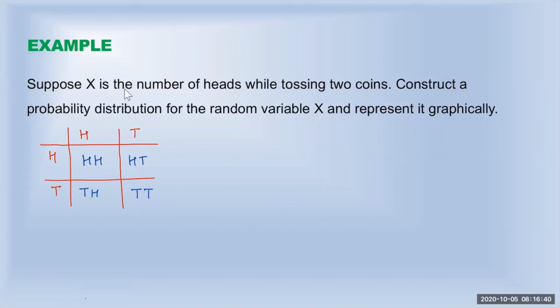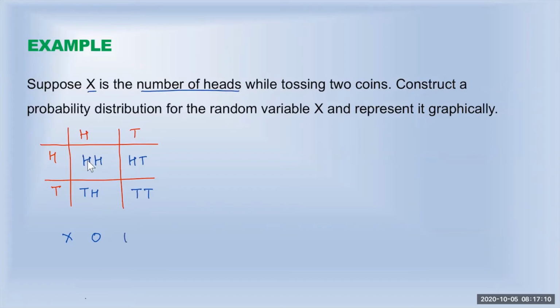And here we are looking at the number of heads. X is the number of heads. So if I want to write how many heads are there, here, if you look at this one, we don't have any heads. So 0 heads. And then here and here, we have 1 head.